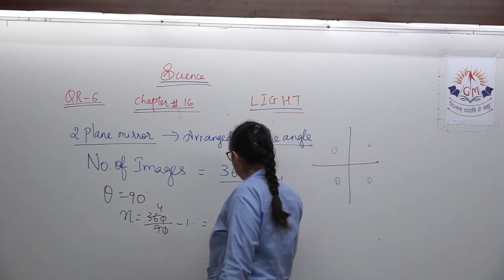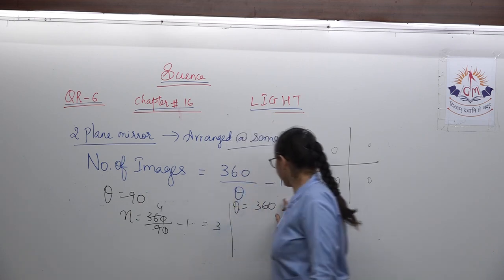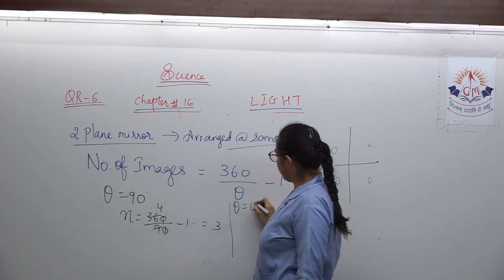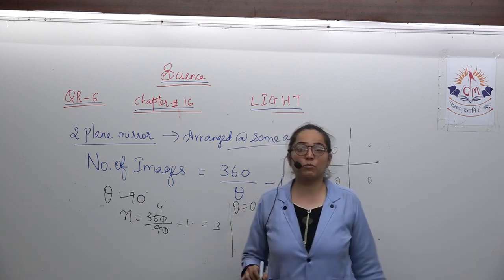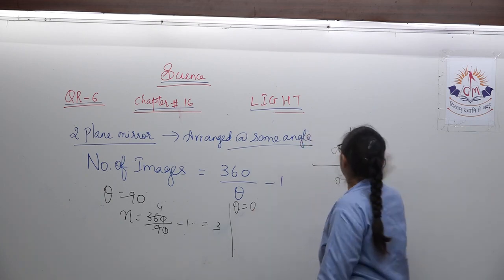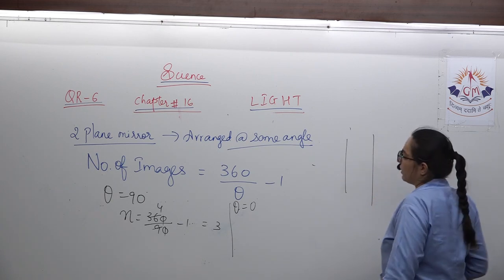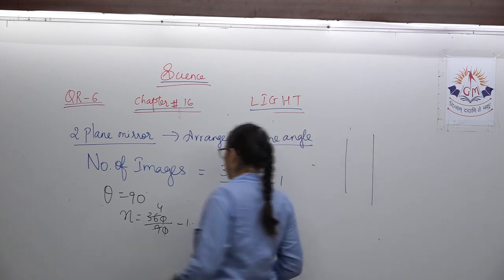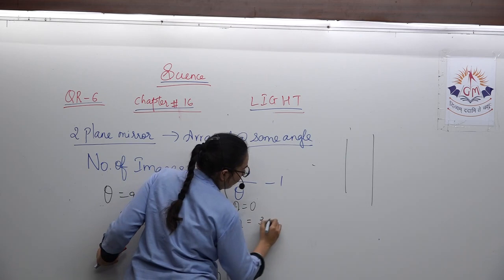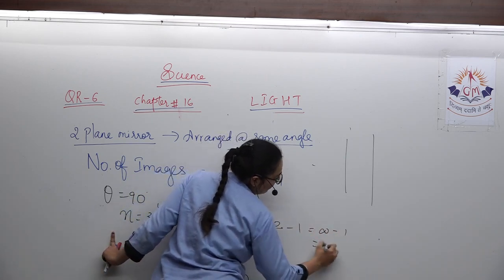What if you are arranging them at the same angle, that is, at 0 degrees? What if there is no angle between them, that is, they are kept parallel to each other? Then if theta equals 0, the number of images will be 360 upon 0 minus 1, which is infinity minus 1, which is infinity.